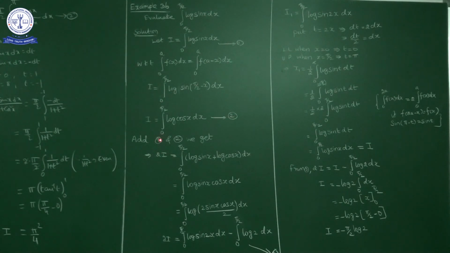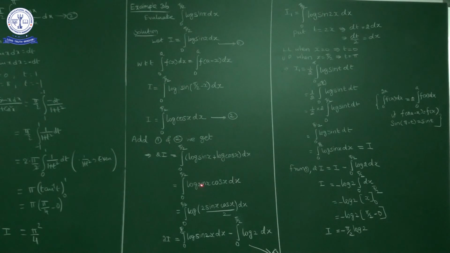Add 1 and 2, we get left hand side I plus I, 2I, is equal to integral 0 to pi by 2 log sin x plus log cos x dx. Log a plus log b is log ab, so log of sin x cos x. Integral 0 to pi by 2 log of sin x cos x dx. Multiply sin x cos x with 2 and divide with 2. So we can write integral 0 to pi by 2 log of 2 sin x cos x by 2.